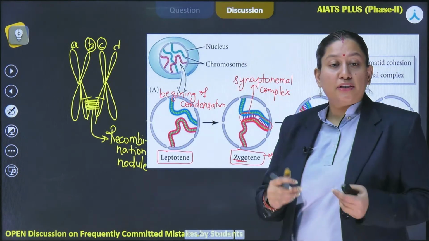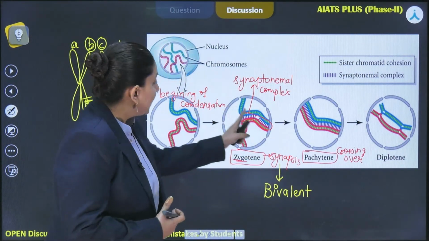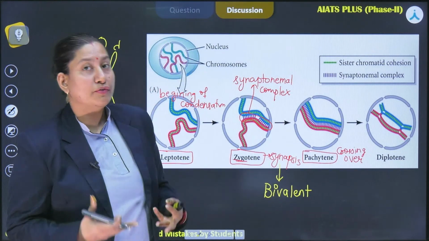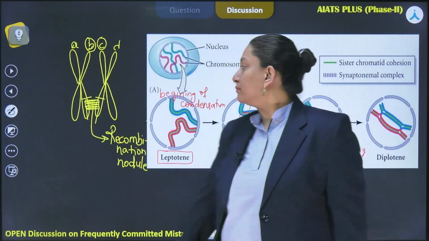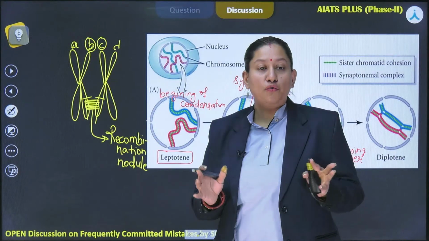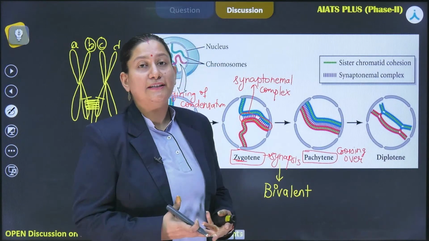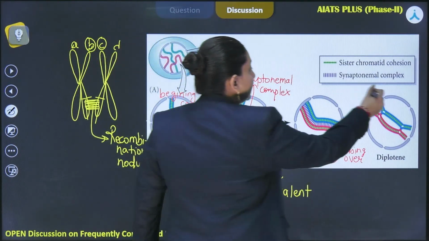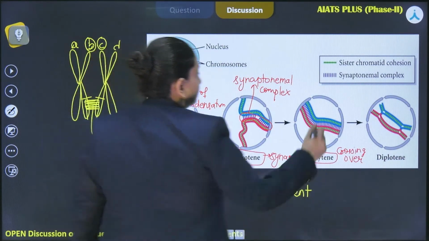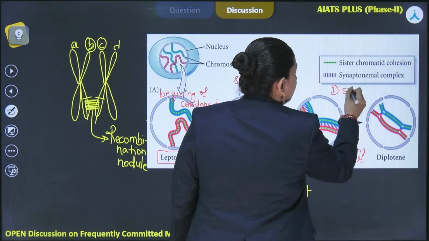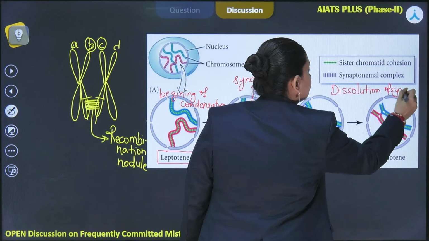Now after crossing over is completed, obviously the pairing part, the synaptonemal complex, is no longer required, because in order to exchange the segments, they have to be in close proximity. So when the crossing over is complete, the cell will progress to the next phase, that is the diplotene phase, where the characteristic event that's going to happen is the dissolution of synaptonemal complex.